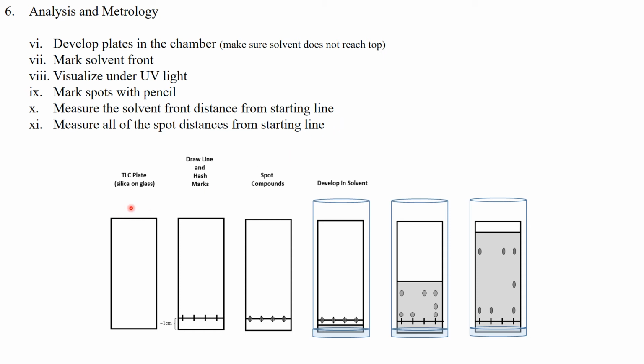Here I have a TLC plate, which is just silica on aluminum, in this case not on glass. I'm going to draw a line near the bottom, up approximately about 1 centimeter, and I'm going to put some hash marks in there. I'm then going to spot each of my samples on an individual hash mark. Because it's pencil, it does not interact with the solvents in my development chamber. I place my TLC plate in my development chamber and then start to wait. The solvent starts to wick up. I keep on waiting, and at some point I say the solvent front has moved far enough, and my spots will move up with that.